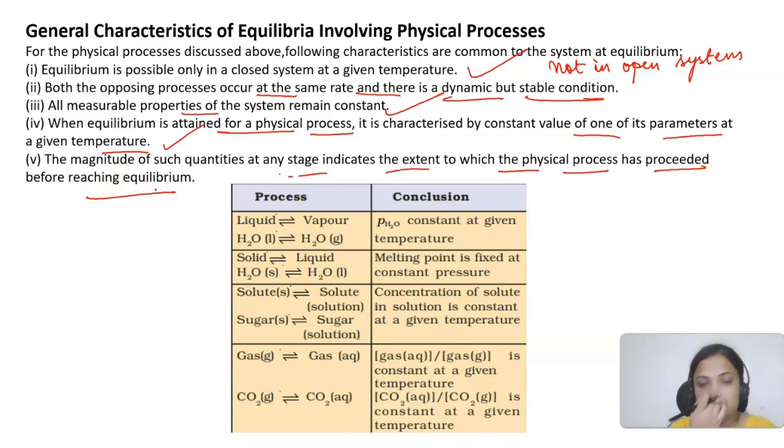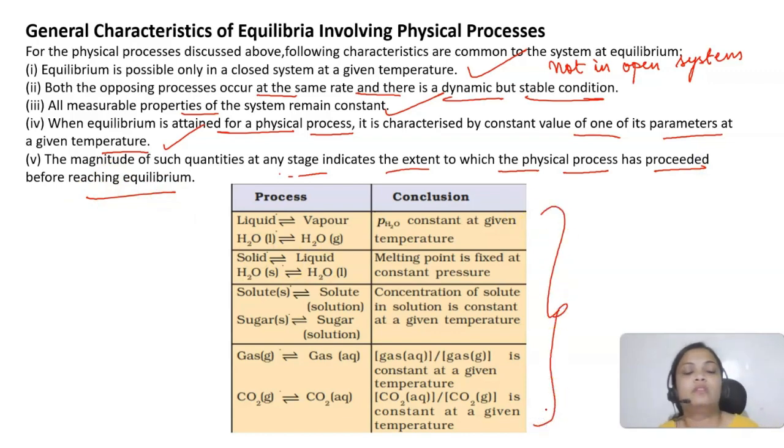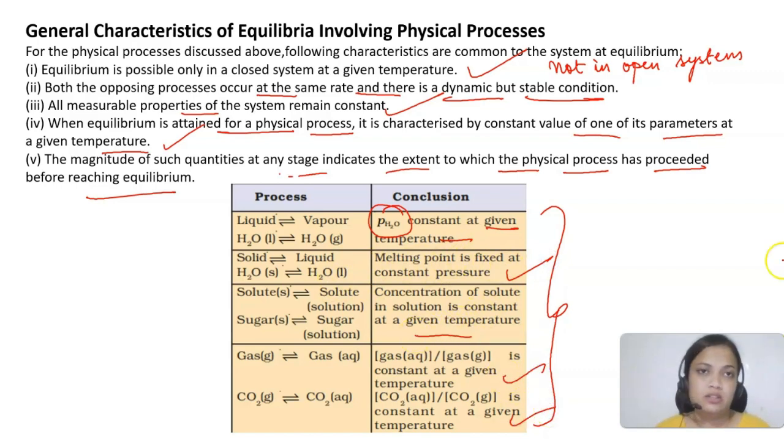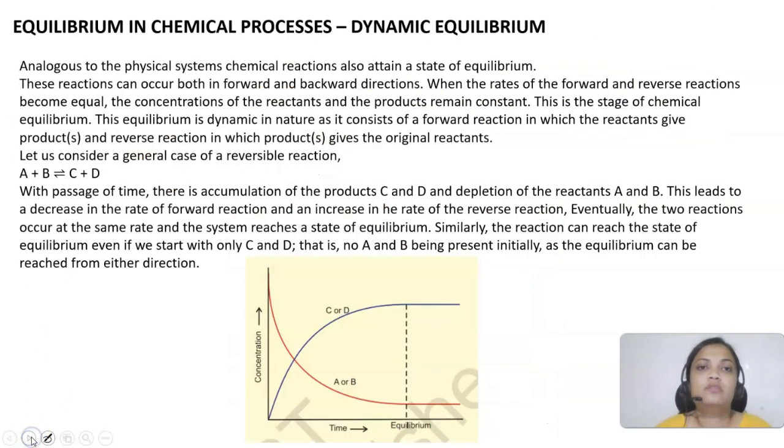These are the conclusions which I can draw from these different processes. For liquid-vapor equilibrium, we know vapor pressure is constant at a given temperature. For solid-liquid, the melting point is fixed. So this is about physical equilibrium.